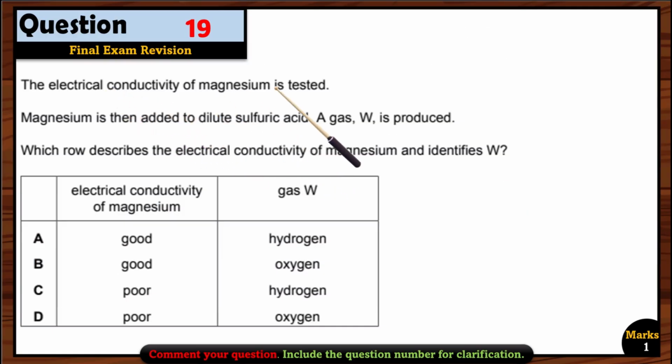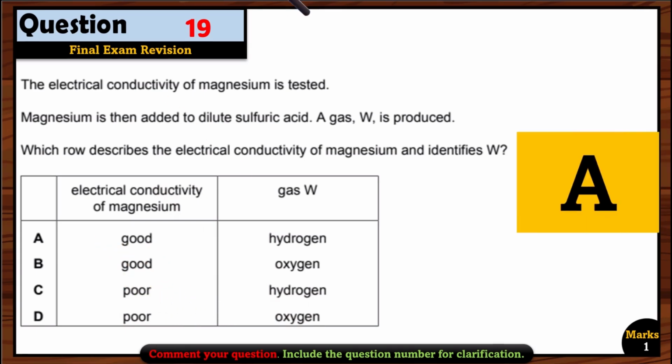Question 19. The electrical conductivity of magnesium is tested. Magnesium is then added to dilute sulfuric acid. A gas W is produced. Which option describes the electrical conductivity of magnesium and identifies W? Remember that whenever metals react with an acid, they always produce hydrogen gas. So hydrogen should be the answer. It can be A or C. Now let's see the electrical conductivity. Because it's a metal, its electrical conductivity should be good. So option A is the right option here.